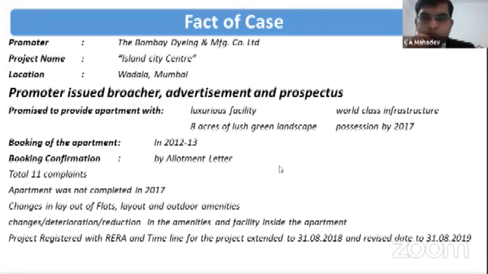Apart from the failure to give possession, the allottees noticed that the promoter had changed the layout plan. The promoter had changed the amenities and reduced the amenities inside the apartment also.